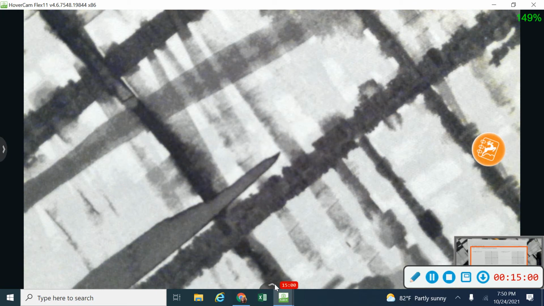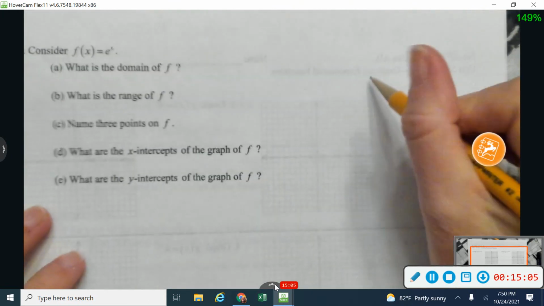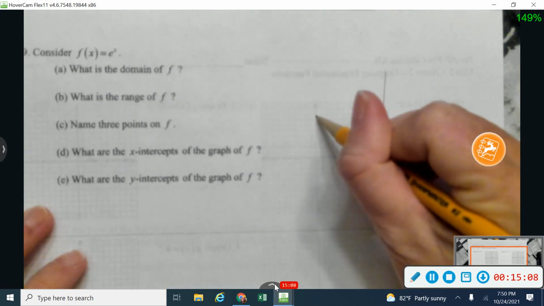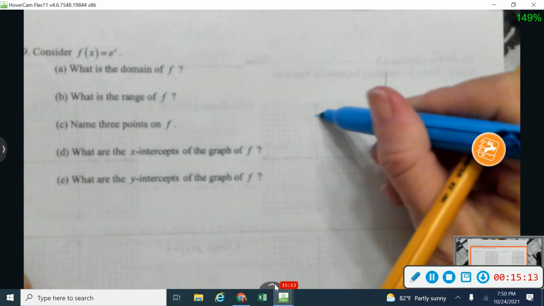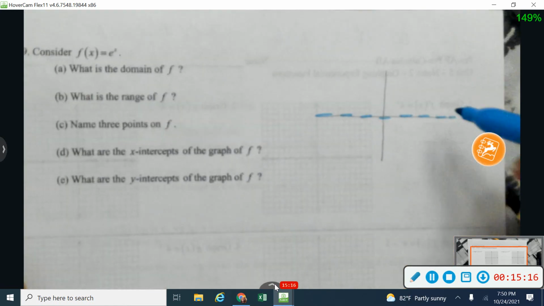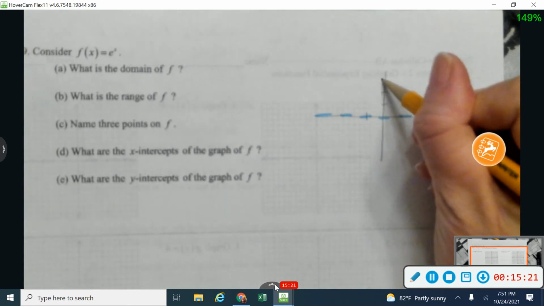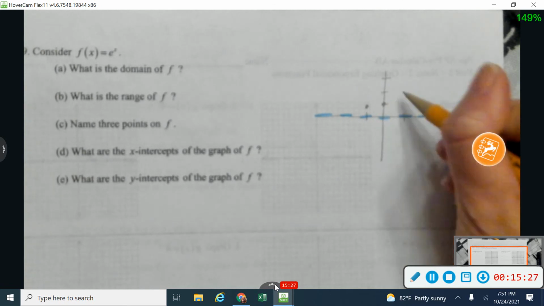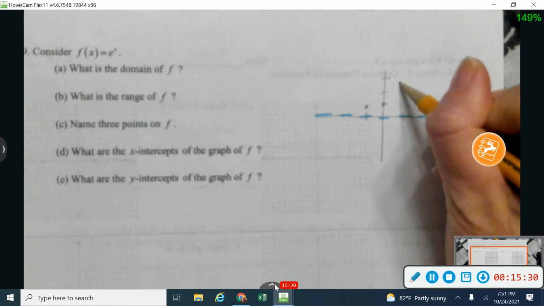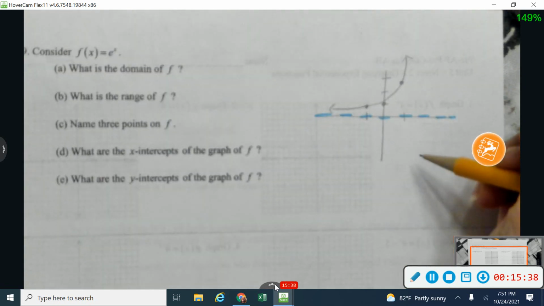It asks us some questions about that e to the x graph. So let me draw a little sketch of that e to the x graph that we can refer to again really quickly. So we know that we've got a horizontal asymptote on the x-axis right here. And then I know I've got a point at -1, 0.36 right here, and 0, 1 right here, and 1, 2.7 right there. So here's my graph of e to the x. Same graph of e to the x that we did on the front side.